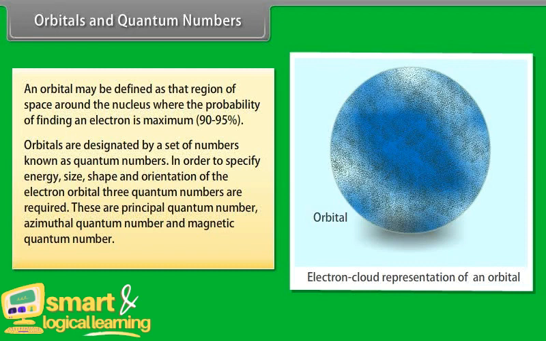Orbitals are designated by a set of numbers known as quantum numbers. In order to specify the energy, size, shape, and orientation of the electron orbital, three quantum numbers are required. These are the principal quantum number, the azimuthal quantum number, and the magnetic quantum number.